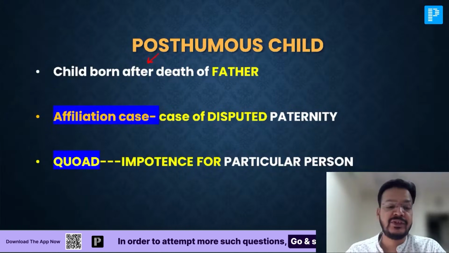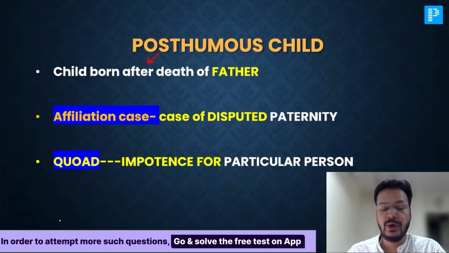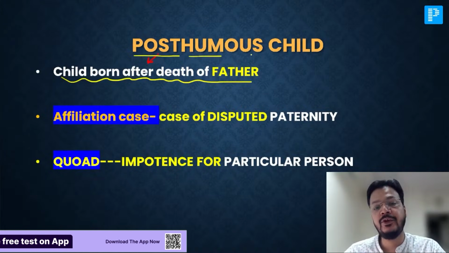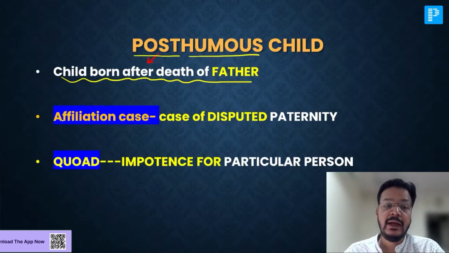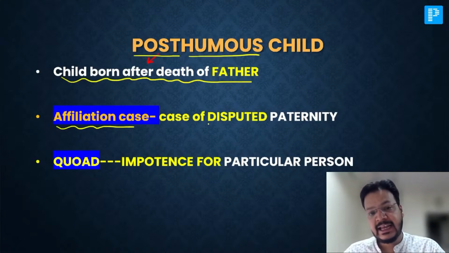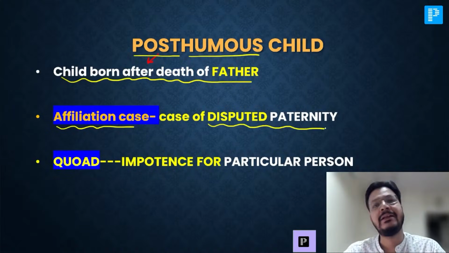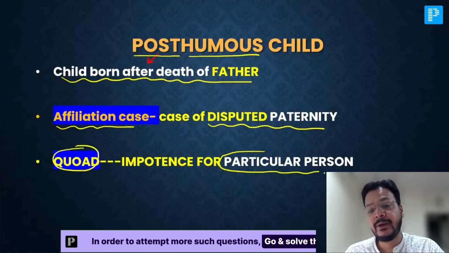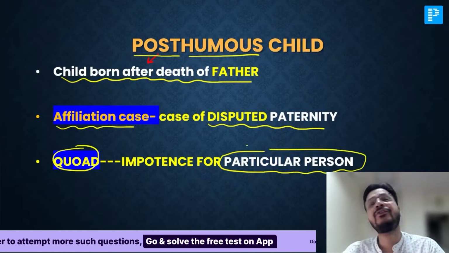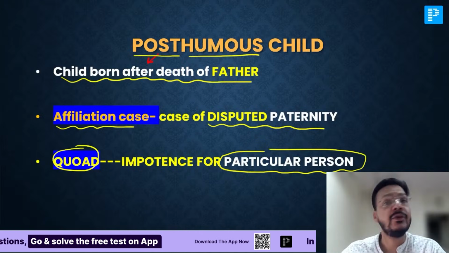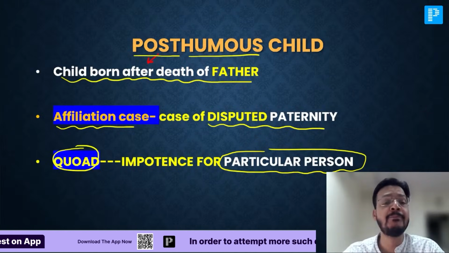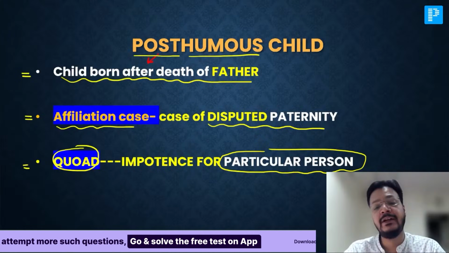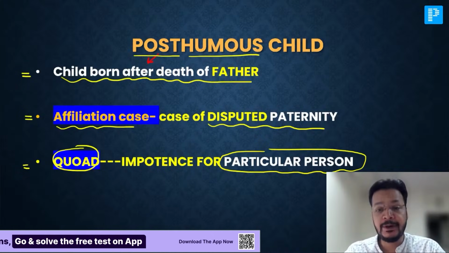What is posthumous child? I'm getting 3 important definitions. What is posthumous child? Child born after death of father. Post means after, humous means death of father. Affiliation case is a case of disputed paternity or maternity. That is affiliation case. And quad is a person who is important for a particular woman. Those are the three important definitions I discussed. Posthumous child, child born after death of father.